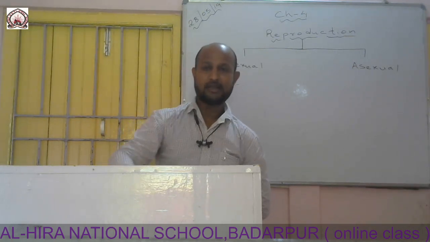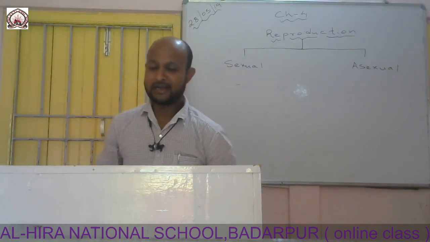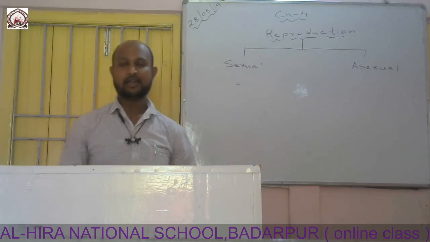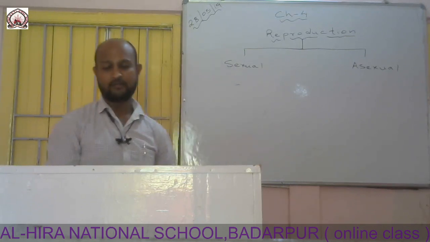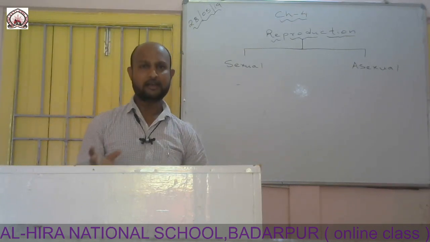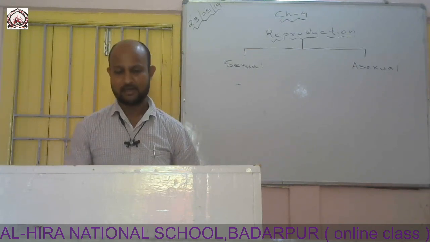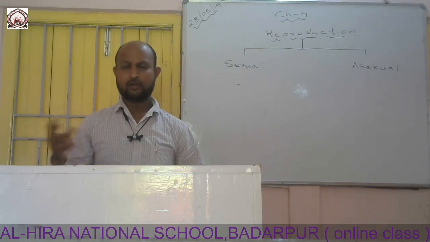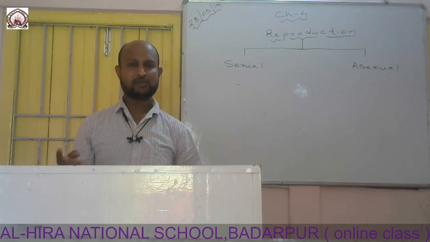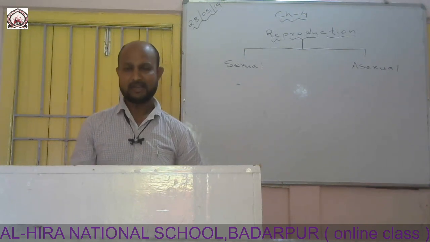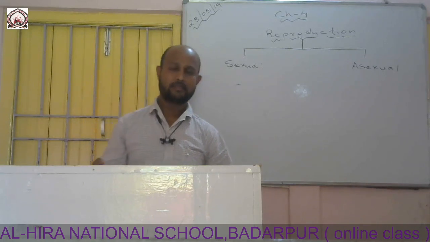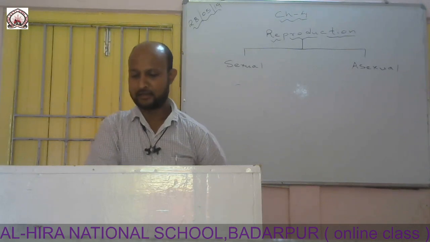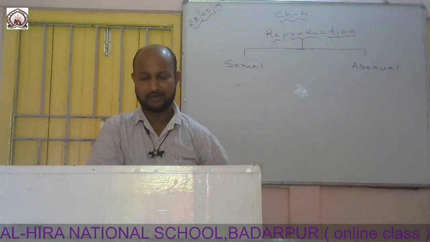Twins born in this way are called fraternal or non-identical twins. It can also happen that sometimes the fertilized egg divides into two and leads to the birth of identical twins. These identical twins look almost like copies of themselves, and they are of the same sex. That means if a male boy is born, then both the twins will be male, and if a girl is born, then both the babies will be female, and they are quite identical.